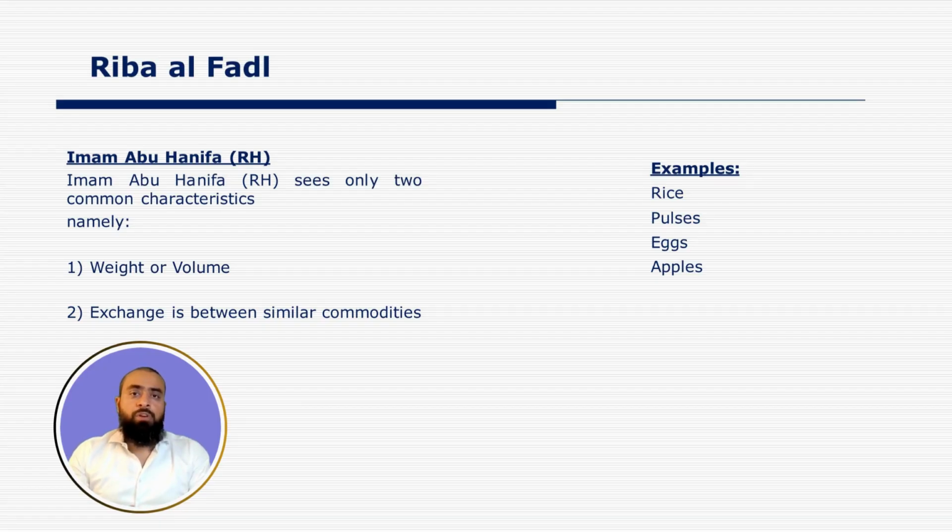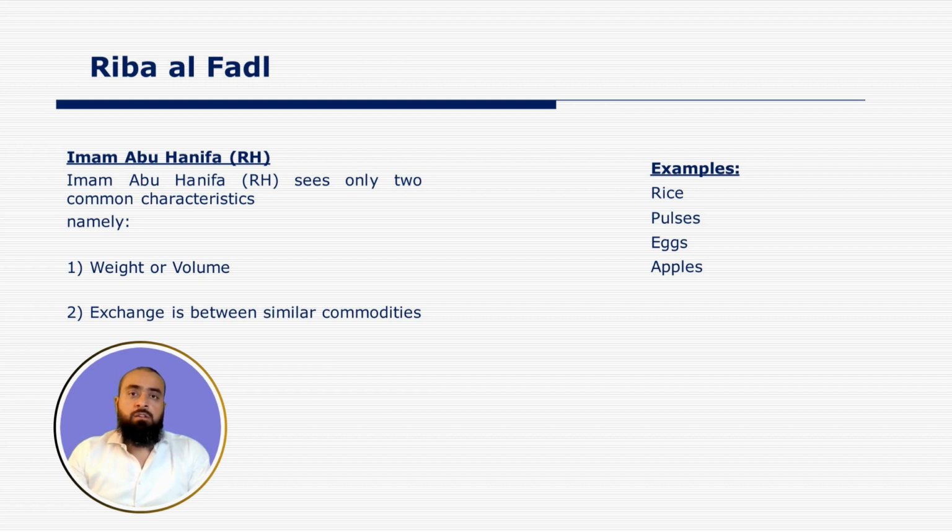So as per the opinion of the Hanafi school, or as per Imam Abu Hanifa rahmahullah, he sees two common characteristics which are present in these six commodities which are mentioned in the hadith. These two common characteristics are weight and volume.